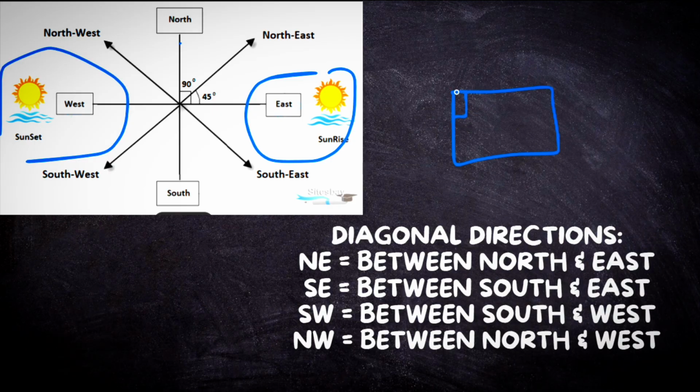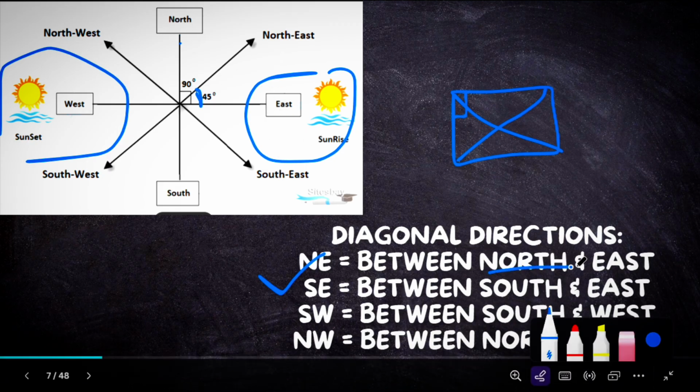For example, take a square, where the angle between the two lines is 90 degrees. In that 90-degree angle, the small line across is called the diagonal. This is the square's diagonal. So these directions also have diagonals. The diagonal's angle is 45 degrees for the subdirections, and for the main or primary or cardinal directions it is 90 degrees. So northeast is between north and east. Where is northeast? The northeast is between the north and east.